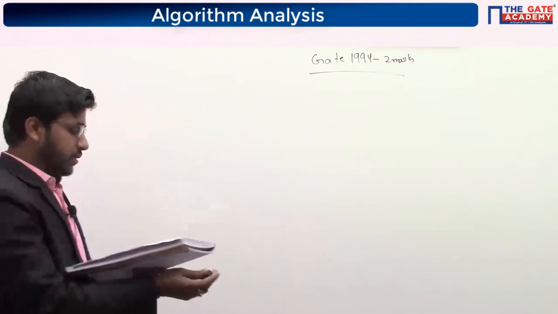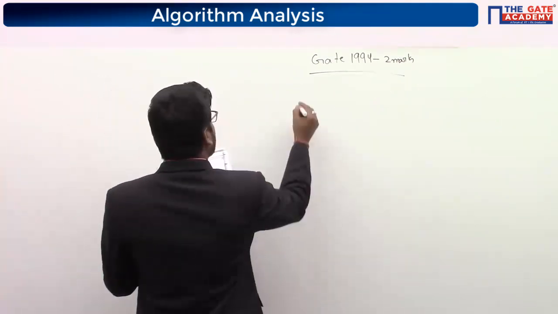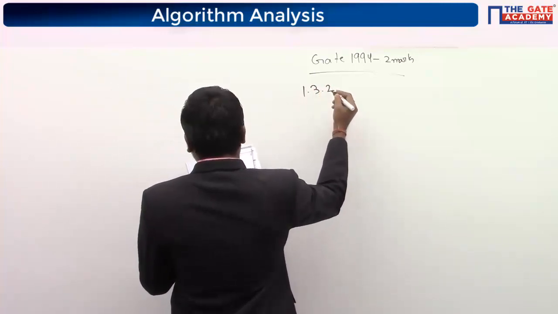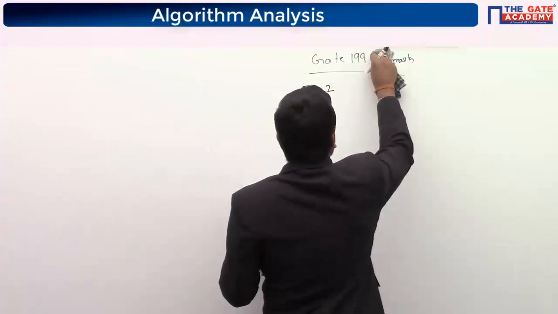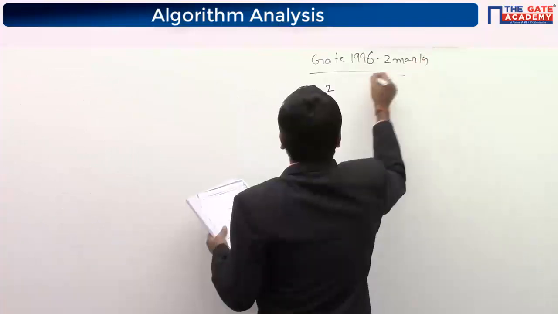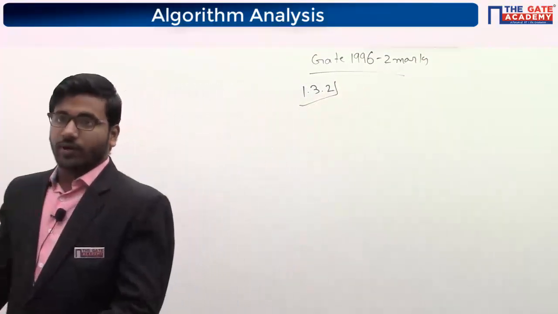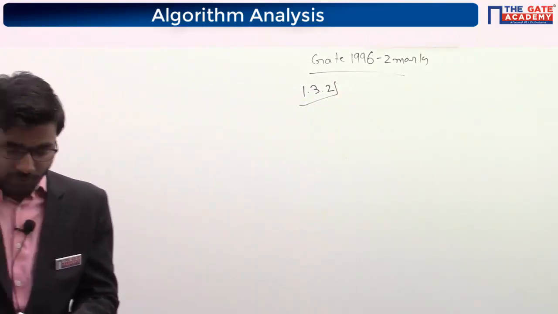Now next one, 1.1.32, it is GATE 1996, 2 marks. Now tell me, what is the option you got? Binay is saying B. Yeah, B is correct.